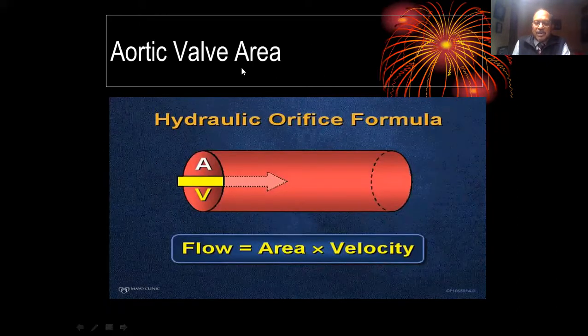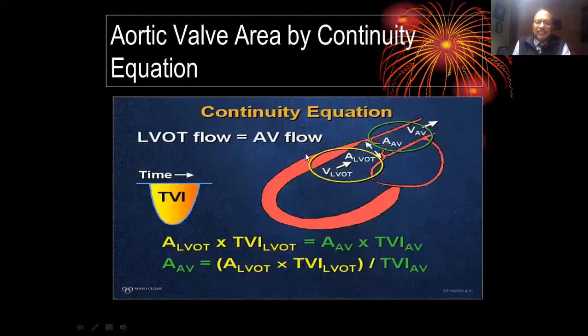Next comes the most important thing, aortic valve area. Aortic valve area is the flow across any structure, that's area into velocity. And how do we get the area and velocity? There are two parameters which are important in this patient. One is the LVOT diameter. Second is the LVOT VTI. So we have got both LVOT diameter and LVOT VTI. On the other hand, we have got only the aortic valve VTI. So we can calculate aortic valve area.